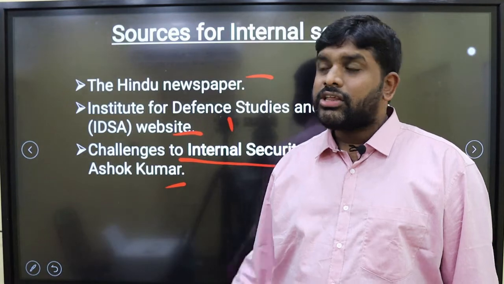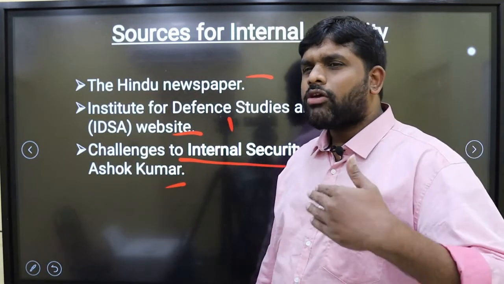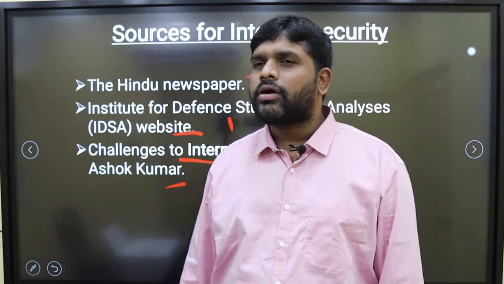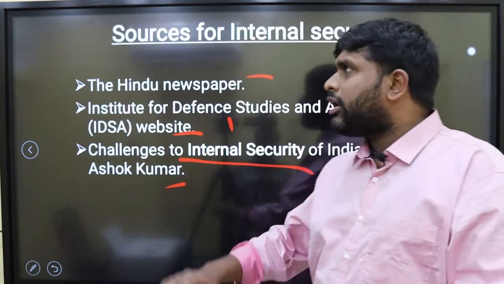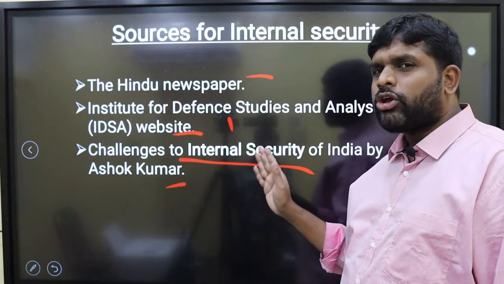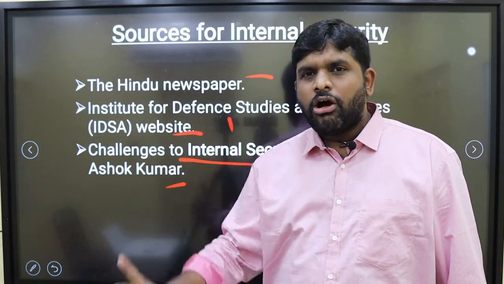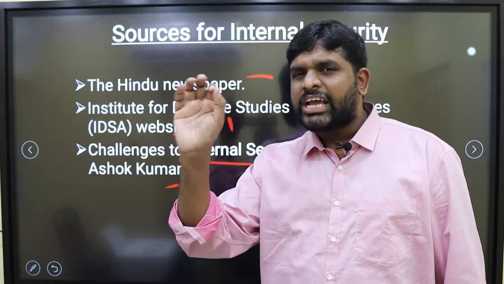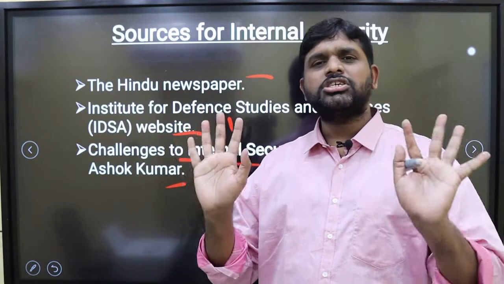The various committees and commissions regarding internal security that the government eventually constituted, and the recommendations they gave, you have to note in your notebook, which makes your answer very dynamic. So, read any newspaper, the Institute for Defence Studies and Analysis, Challenges to Internal Security by Ashok Kumar. Apart from that, the recommendations of committees and commissions on internal security related issues. The Second Administrative Reforms Commission exclusively discussed internal security. Enough. Don't read too much.